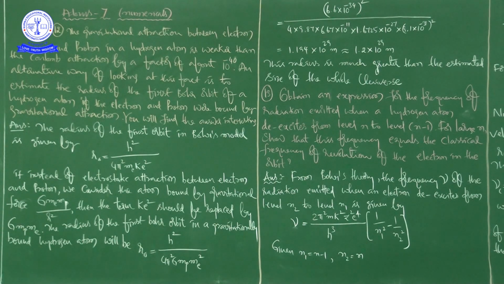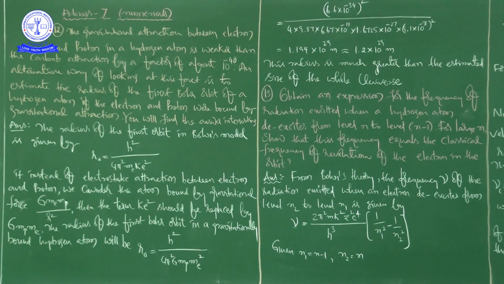So this radius is much greater than the estimated size of the whole universe.